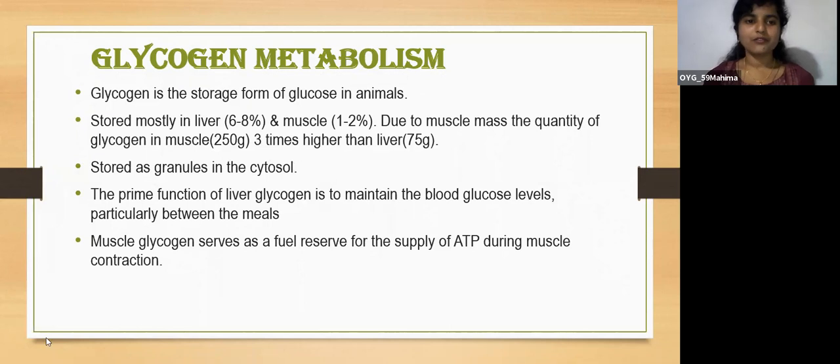The prime function of liver glycogen is to maintain the blood glucose level, particularly between the meals. This stored glucose will maintain the blood glucose levels between meals. And then muscle glycogen serves as a fuel reserve for the supply of ATP during muscle contraction.